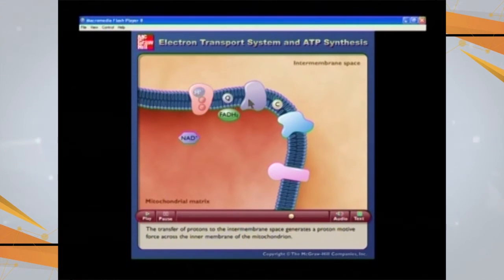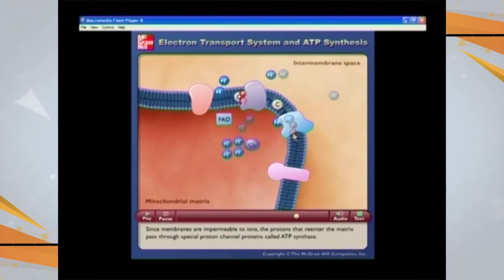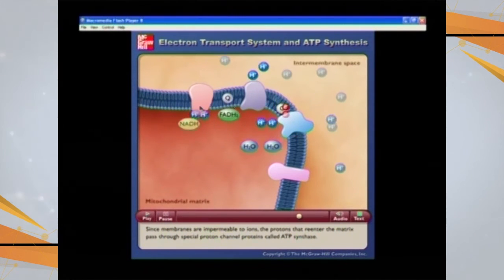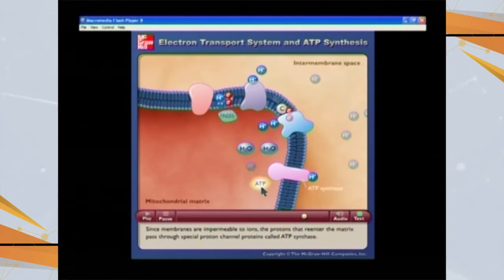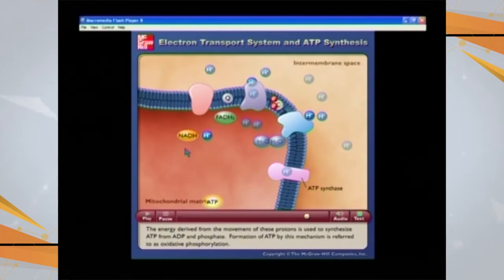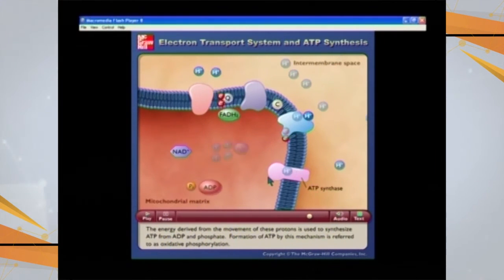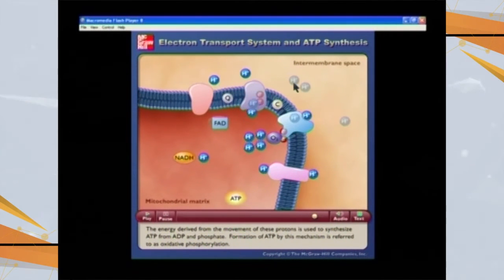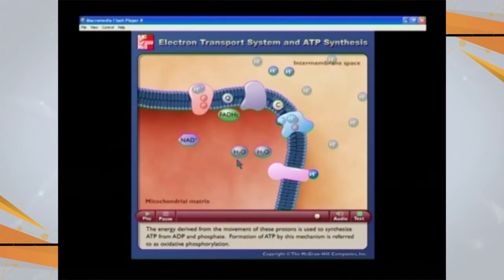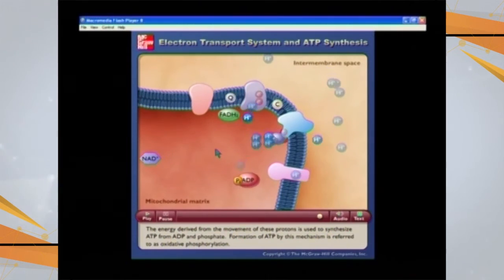Whole of this is going to operate on the cristae of mitochondria, and this is going to occur in a rapid phase. These protons are going to pass, and they are going to convert ADP into ATP. This is the energy which is synthesized by this process, ADP converted into ATP. So this is the proton gradient which is going to generate ATP. Dear student, this was the story of the powerhouse of the cell, how the energy is generated.